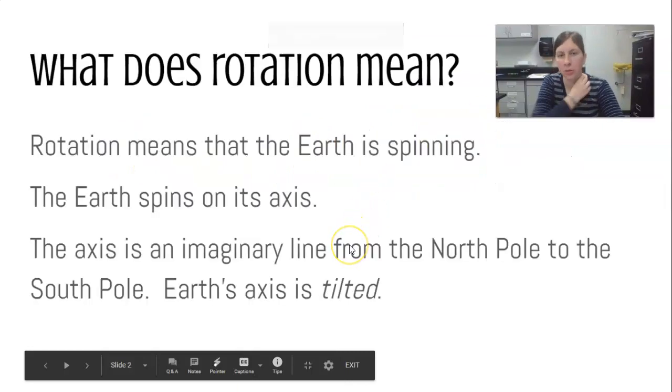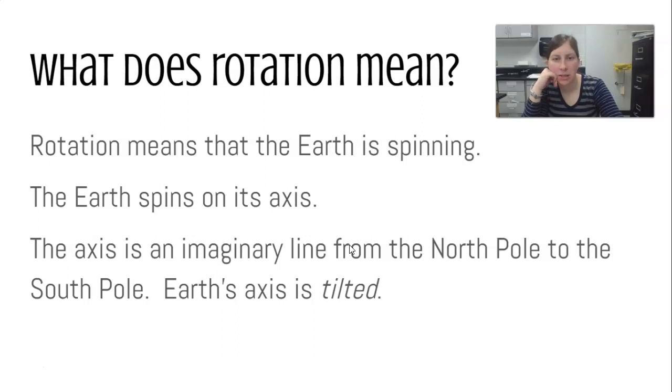So, rotation notes. What does rotation mean? Rotation means that the Earth is spinning. So think about what it means to spin. The Earth is spinning constantly. It spins on its axis. The axis is an imaginary line from the North Pole to the South Pole. It goes right through the Earth.